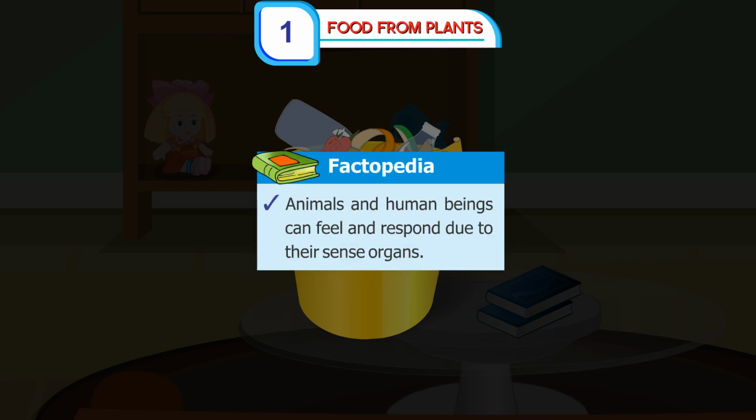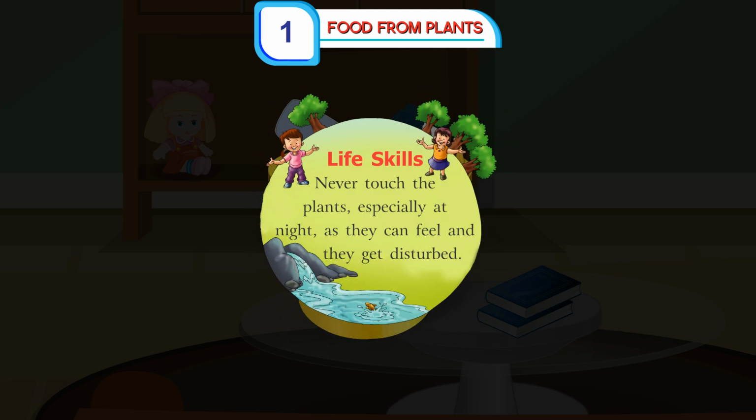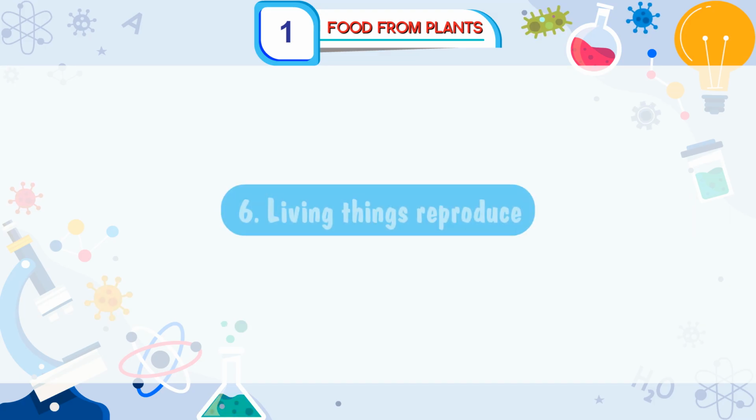Factopedia. Animals and human beings can feel and respond due to their sense organs. Life skills. Never touch the plants, especially at night, as they can feel and they get disturbed.